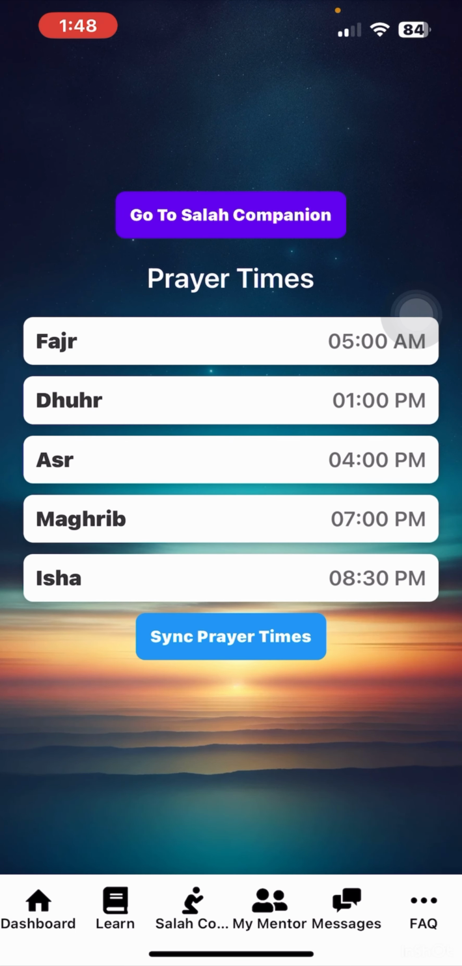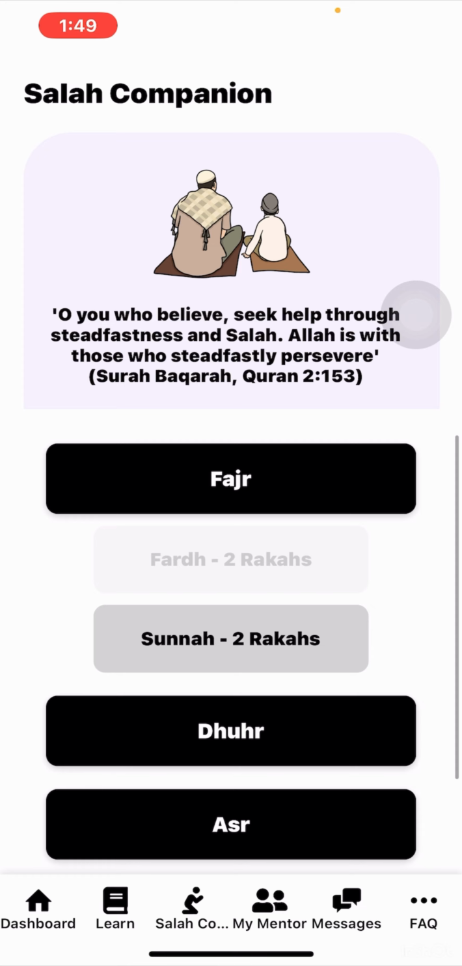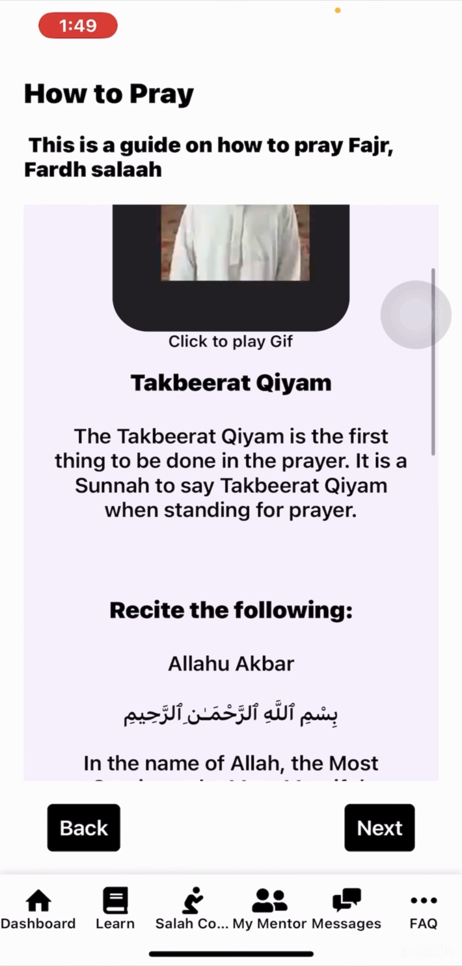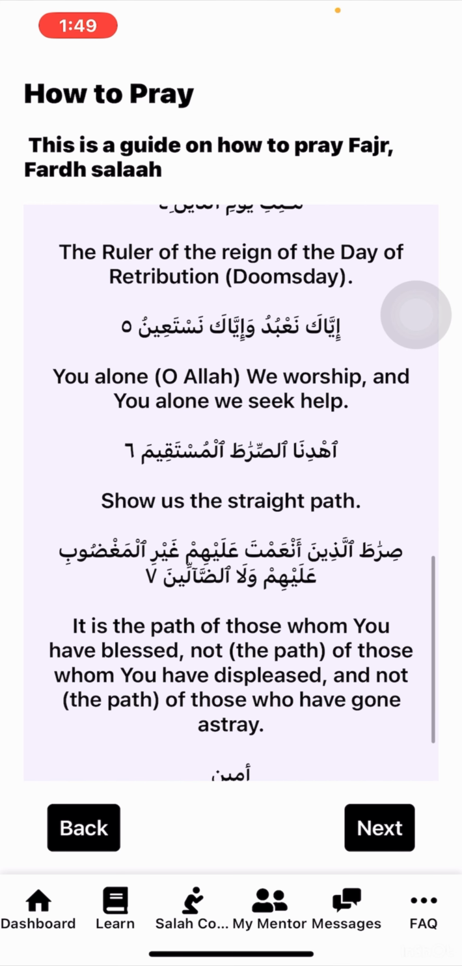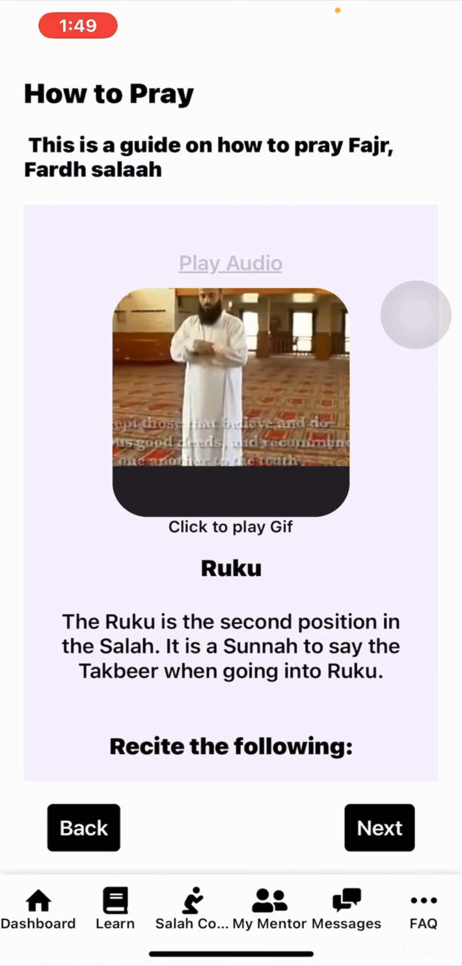Reverts will also be able to access a Salah timing screen where there will be the functionality to sync the prayer timings based on the location and also access the Salah companion. Here they can choose what Salah they're about to pray and they can play either the video or audio or both at the same time based on their preference. If they scroll down, they can also read along without playing the video or audio if that's what they prefer.